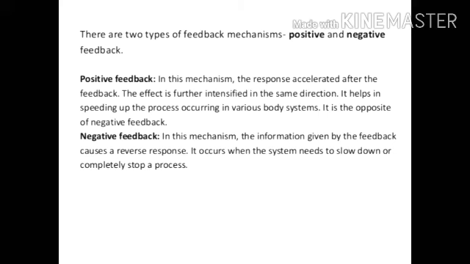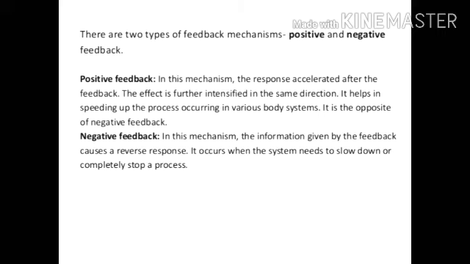Now, negative feedback: in this mechanism, the information given by the feedback causes a reverse response. It occurs when the body needs to slow down or completely stop a process. So positive feedback basically occurs when the original effect of the stimulus is enhanced by the output. This condition becomes extreme in this mechanism.